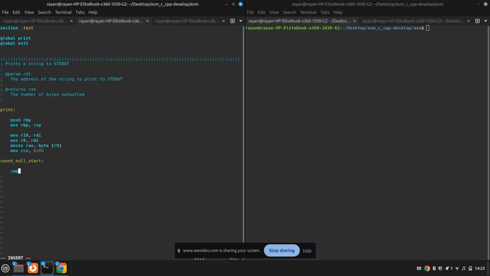So we do compare RAX 0x00 to check if we're at the null byte, and if we are, we do jump if equal count null end.